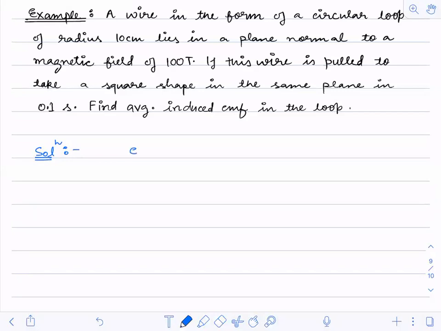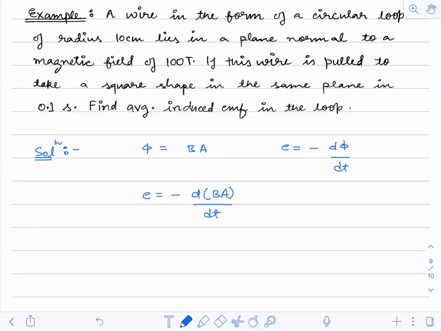So what is flux? First of all, you tell me. Flux is B into A. Because it's a normal plane, I'm not writing the cos theta component, because anyway it's going to be 1. Now, what is EMF induced? It is minus d phi by dt. Now substitute the value of phi over there. So I'll get EMF as minus d(BA)/dt. Now you are having magnetic field as well as area.